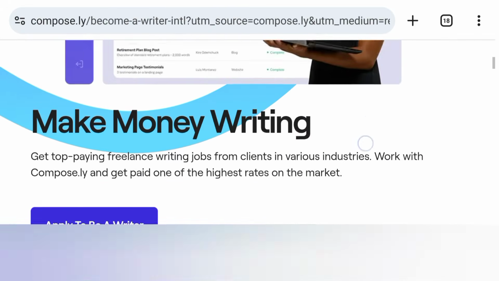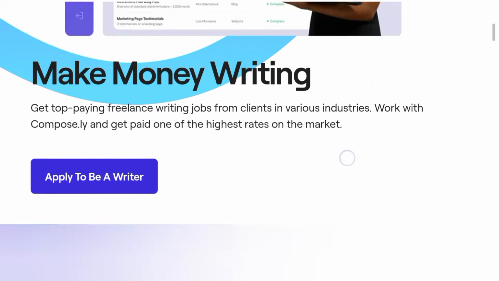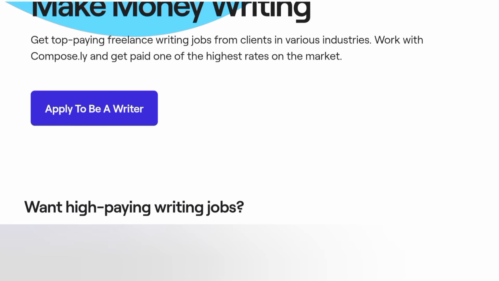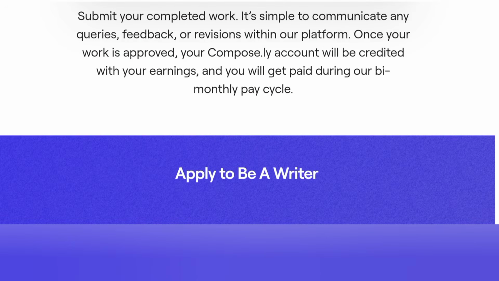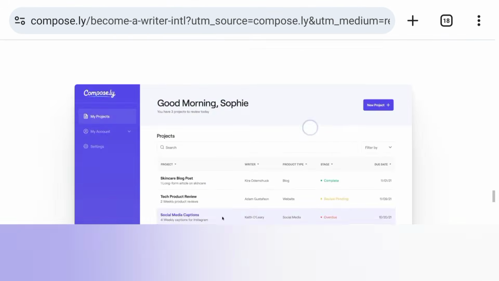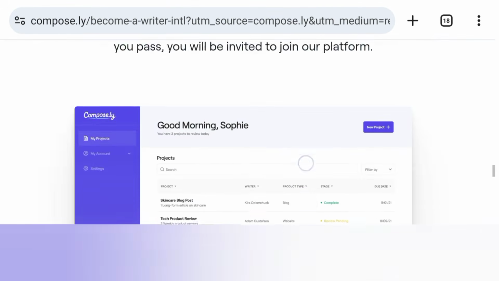Now, the name of this platform is Compose LY, compose.ly. When you come down here, click on apply to be a writer. By the way, the links to all of these websites are going to be in the comment section, so just check the comment section, you would see them, and then you can apply. When you click on apply to be a writer, you're going to see 3 different things that you need to do here.